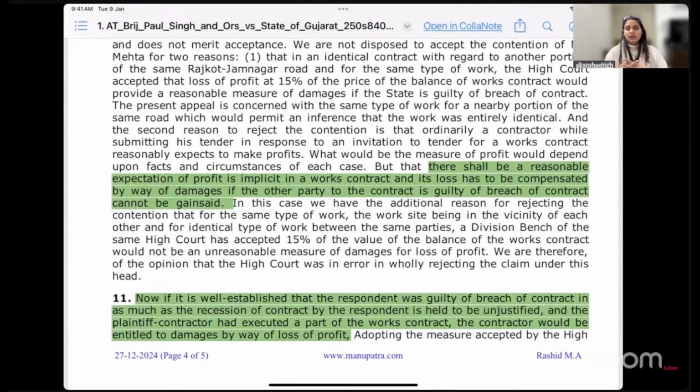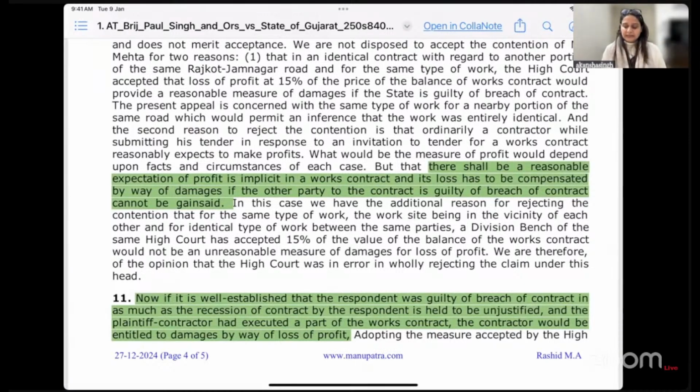We are acknowledging that when you enter into a contract of this sort, we understand and expect that there is an expectation of profit implicit in such a contract. Even though you have not expressly said that you are expecting to make 15% or 10% profit out of this transaction, it is impliedly available there, and that is how you get entitled to claim those damages from the other party.